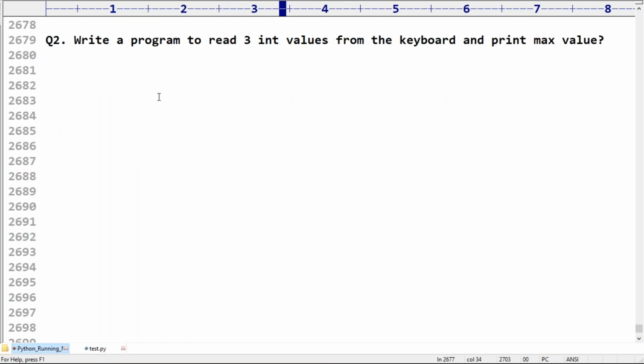Now my next question. Write a program to read 3 int values from the keyboard and print the max value. Okay, with 2 values only we are facing the problem, then the third value is also there. Think a bit carefully. The remaining people observe very carefully. A is there, B is there, C is there. Total, how many values are there? 3 values are there, sir. A, B, C.